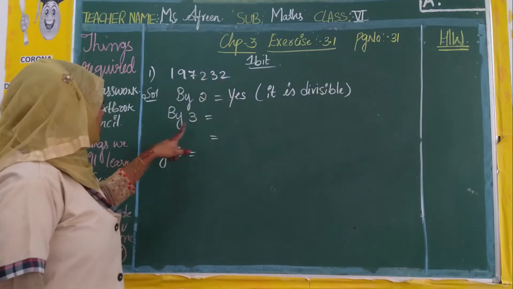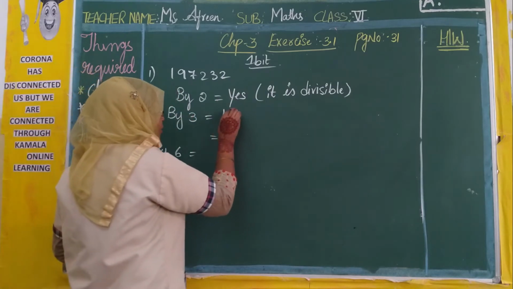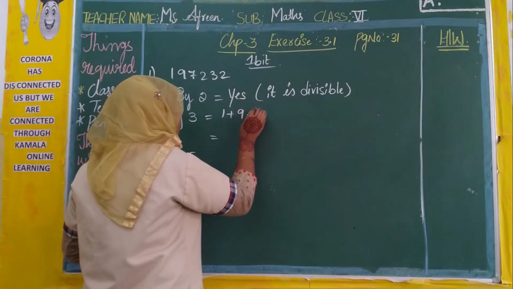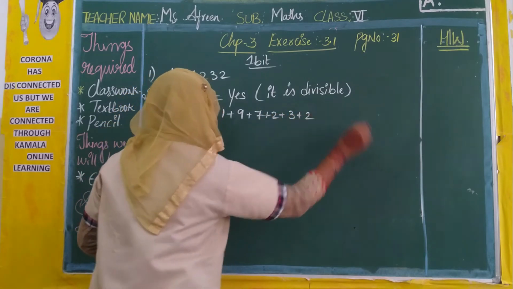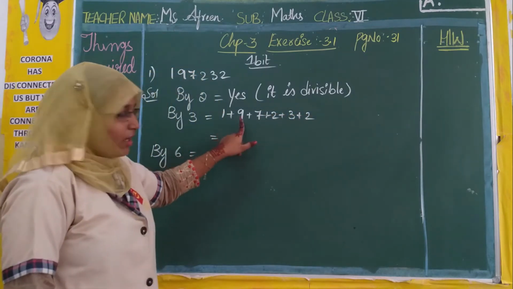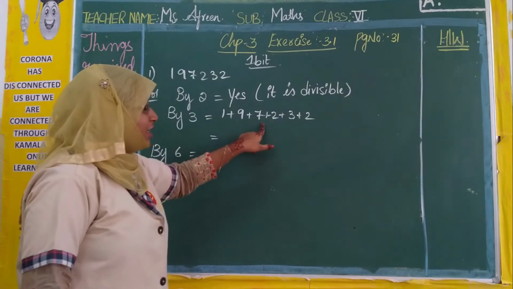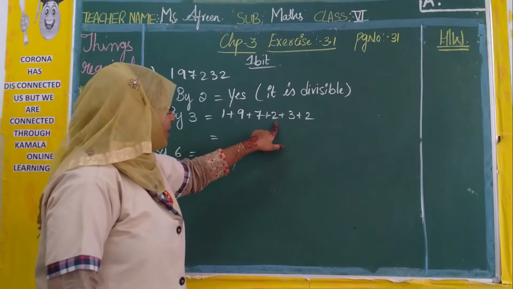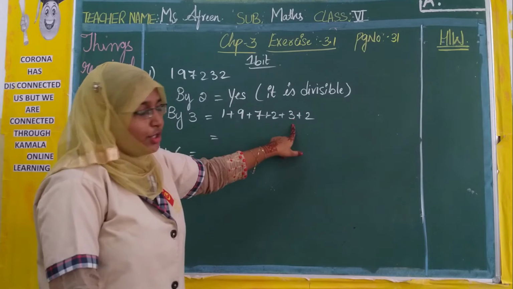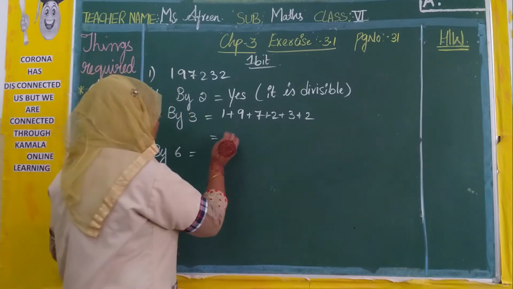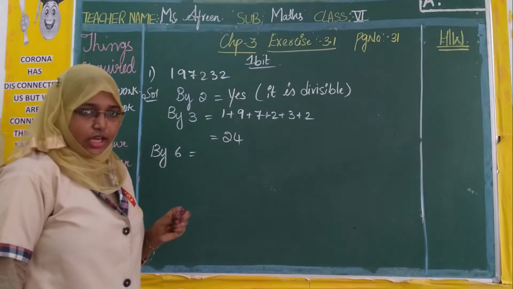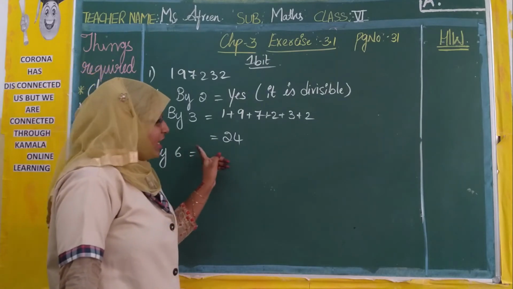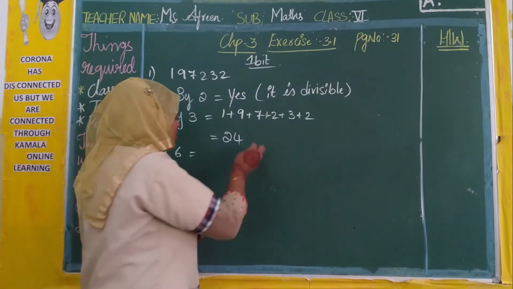Next, what is rule 3? Sum of the digits. Now let us do the sum of digits: 1 plus 9 plus 7 plus 2 plus 3 plus 2. 1 plus 9 is 10, 10 plus 7 is 17, 17 plus 2 is 19, 19 plus 3 is 22, 22 plus 2 is 24. Now 24 is also divisible by 3. 3 sevens are 21, 3 eights are 24. So it is divisible.